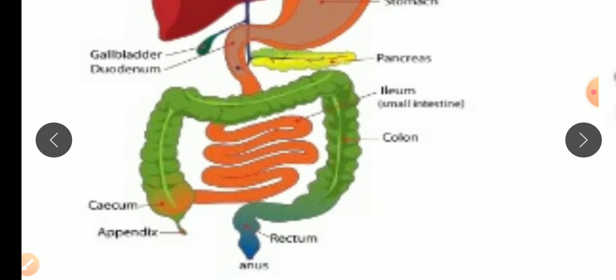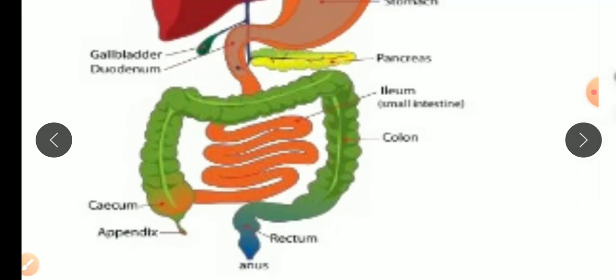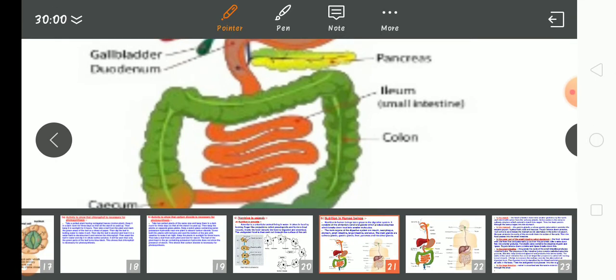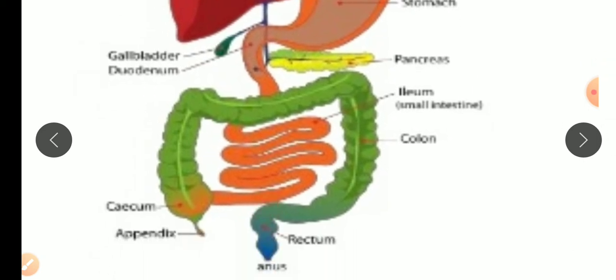Here the rectum, here the cecum, here the colon: these are the three parts of the large intestine. In the rectum, undigested food is stored temporarily, and after that, with the help of the anus, it is removed from the body.